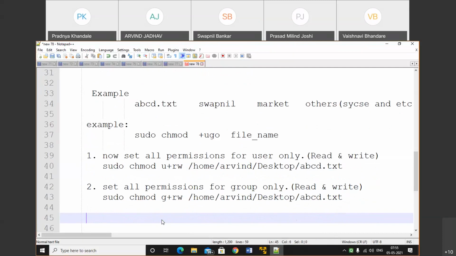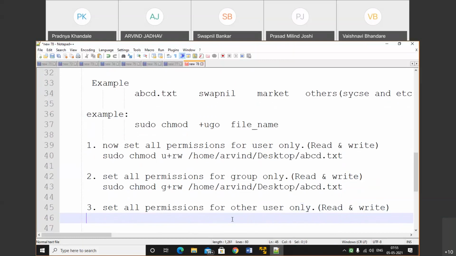And let's do the third operation. Set all permission for other users. Who is considered as other? Leaving out the owner and the group owner, whoever else has permissions will be treated as other. Let's do that. sudo chmod, for other it is o plus read write, and after that the path of the file on the desktop.